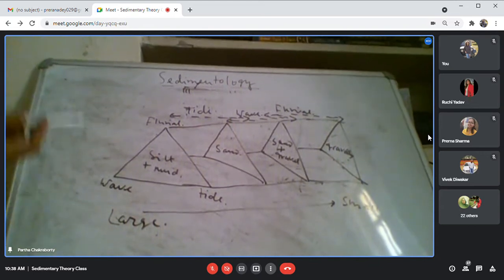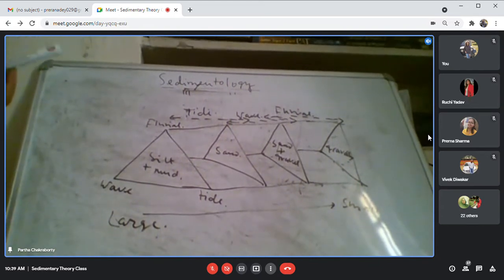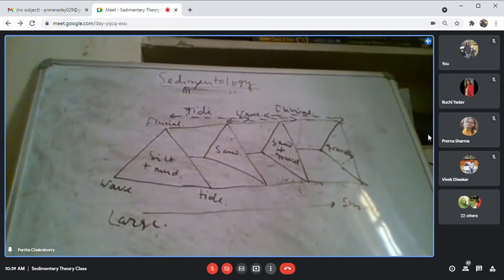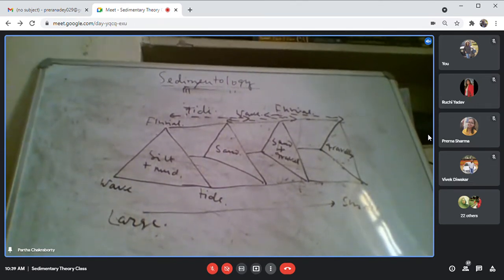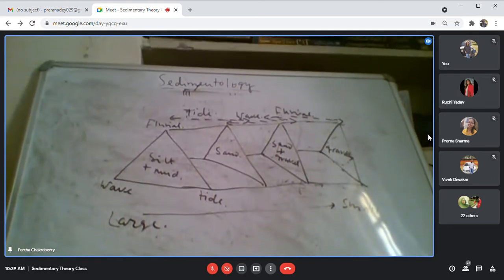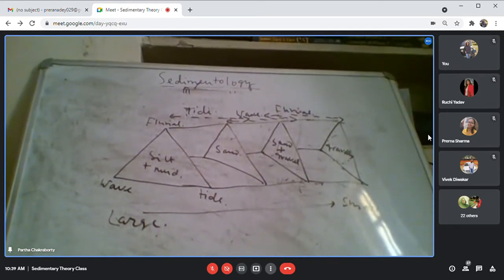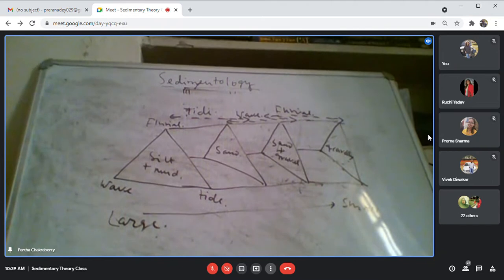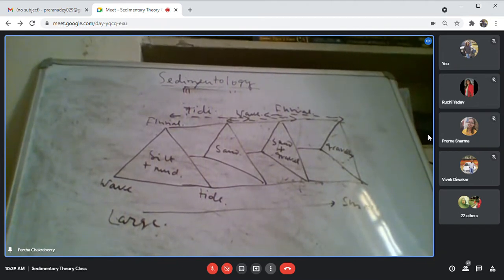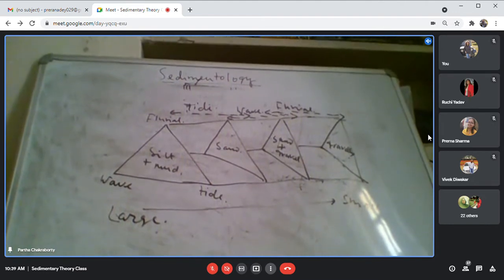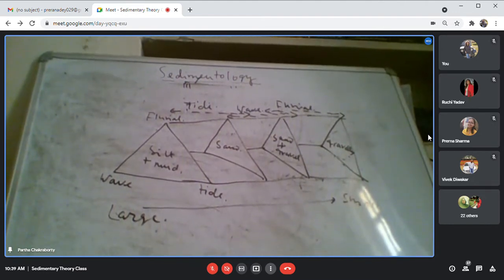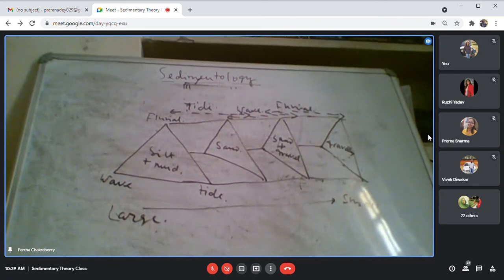When you have gravelly, sandy, normally the fluvial process is dominating. When you have essentially sandy, then the wave process is dominating. And when you have sandy and silty muddy, then the tide process is dominating. So the fluvial process will be most dominating when you have gravelly and sandy gravelly sediment, or at best coarse sand.